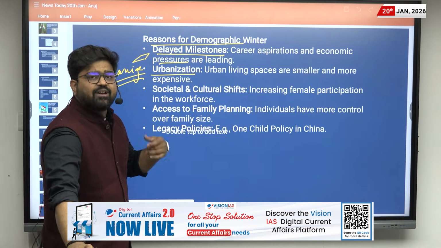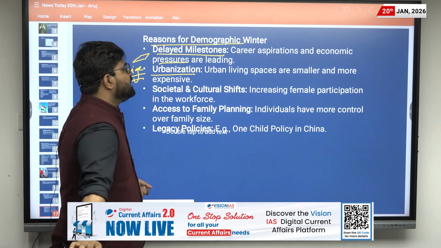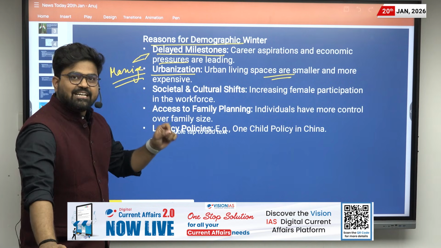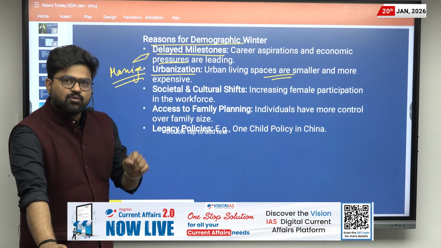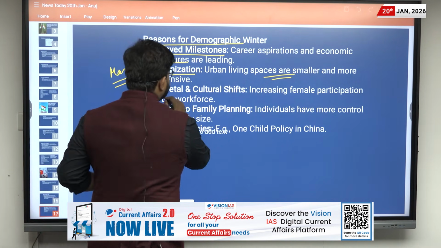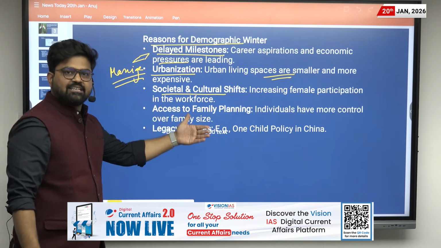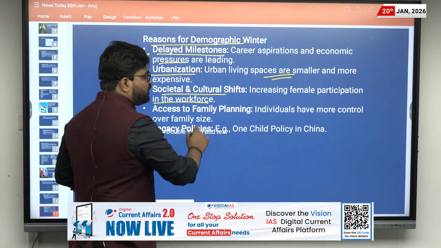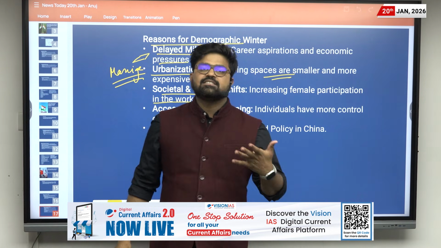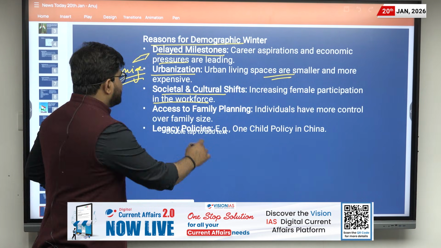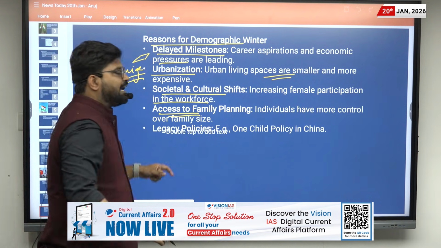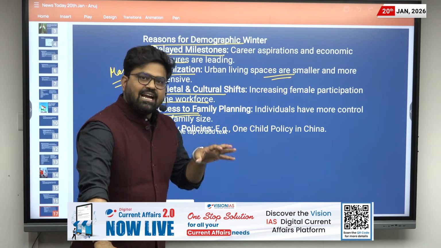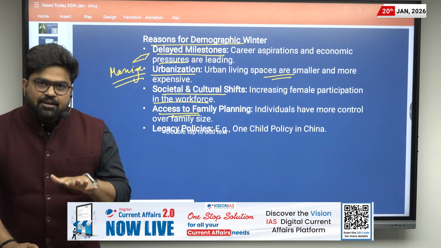As it becomes very costly, there are smaller and more expensive homes that lead to lower fertility or lower birth growth. Then there is the societal and cultural shift as well, as there is increasing female participation in the workforce that leads to delayed childbirth. Then there is access to family planning. Now people have access to family planning and they can control the size of the family.